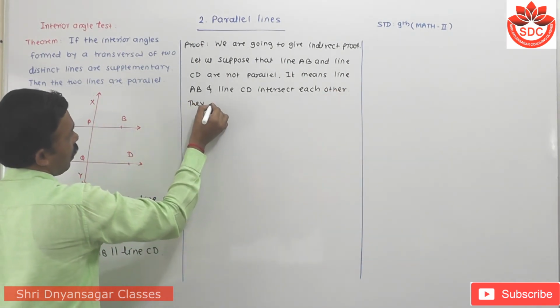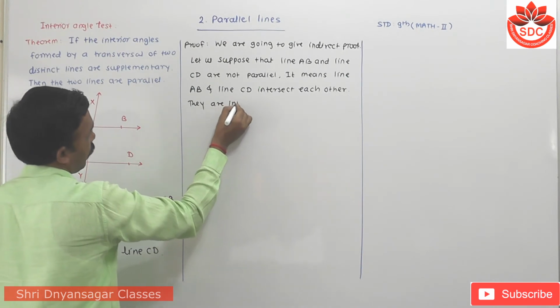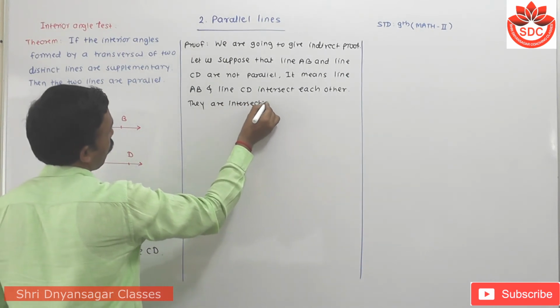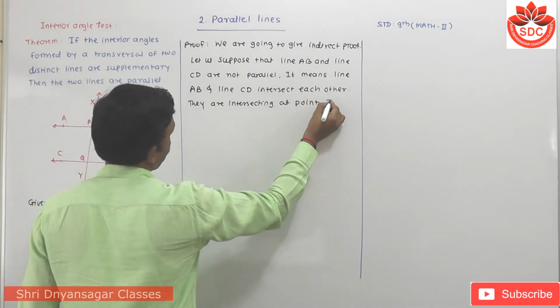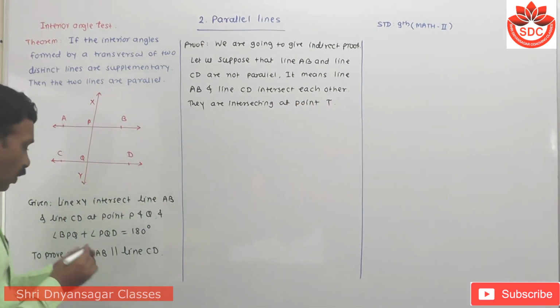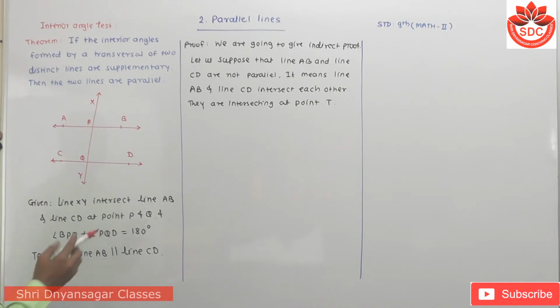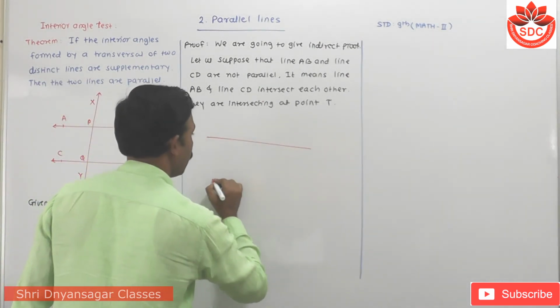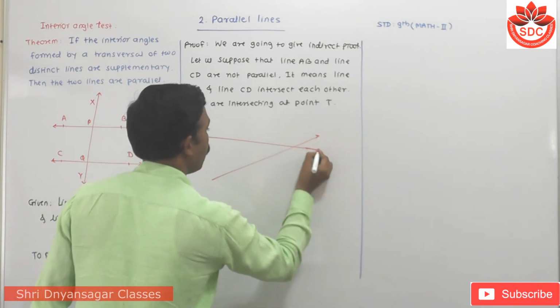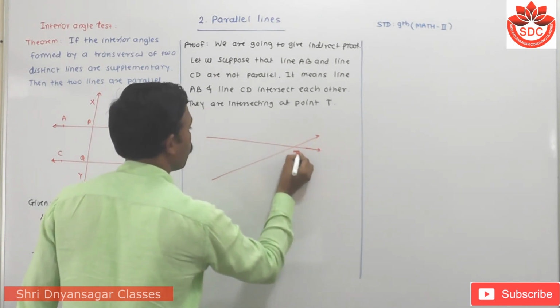They are intersecting at a point, suppose T. So I have to draw one figure also. It means these two lines are not parallel, they are intersecting each other. Suppose this intersecting point is T.